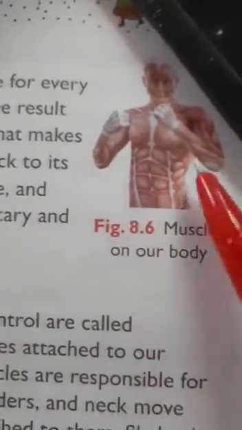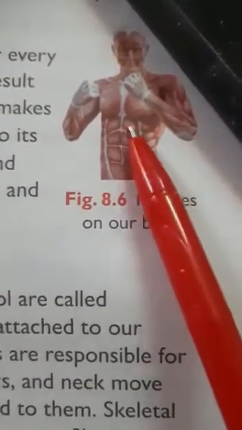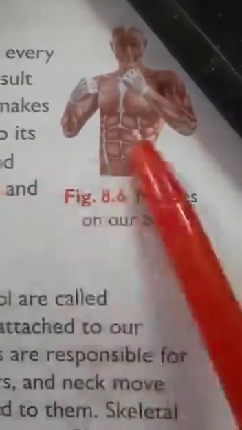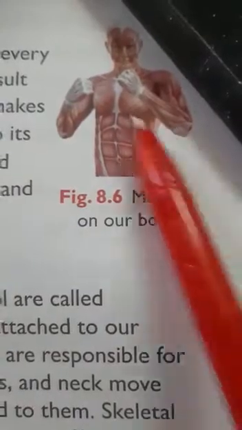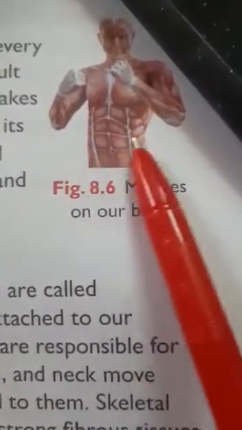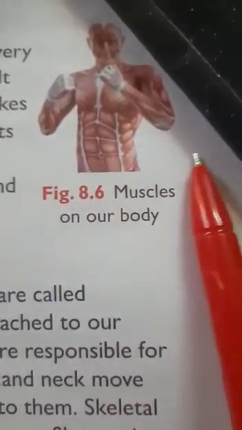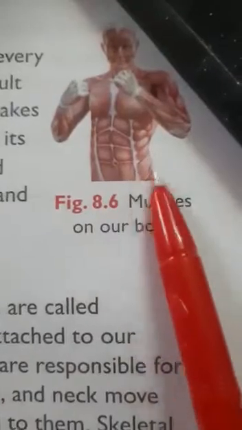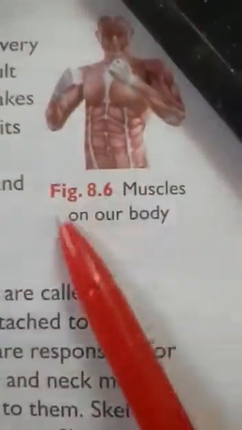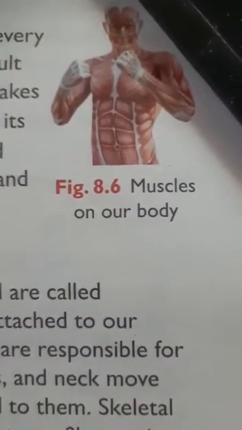So here you can see the muscles on the arms, on the wrist, on the hands, forearms, upper arms and lower arms, then on the chest, and at the rib cage also. These muscles are responsible for the movement of our body. When they contract and when they relax, our body moves. So these muscles are of two types: voluntary muscles and involuntary muscles.